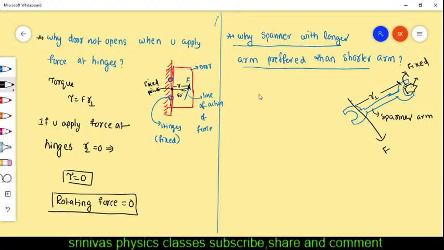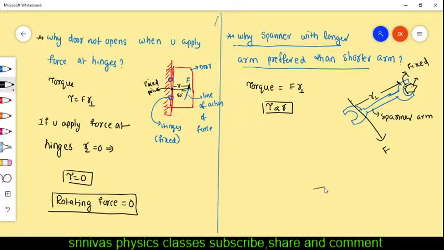R is more, right? Very good. The torque is the rotating force. Torque formula is force into perpendicular distance, right? Here the torque is proportional to R. For a given force, if you select the longer arm, then the torque will be more. Even if you apply a little force, it can rotate.